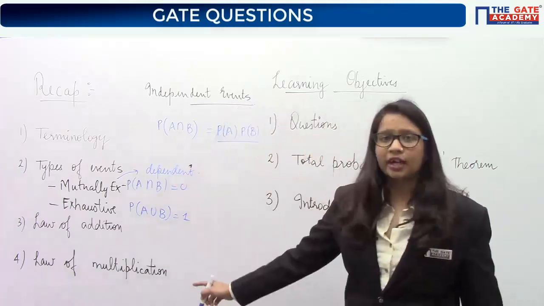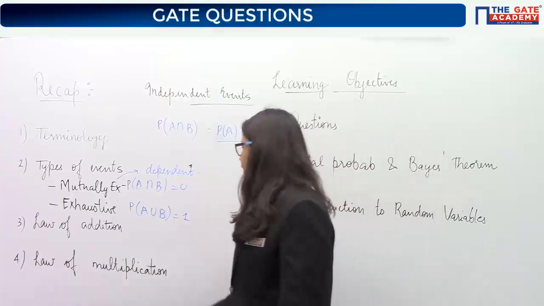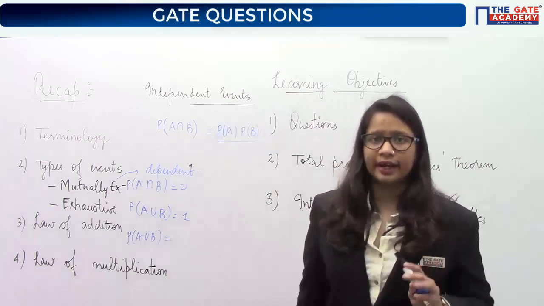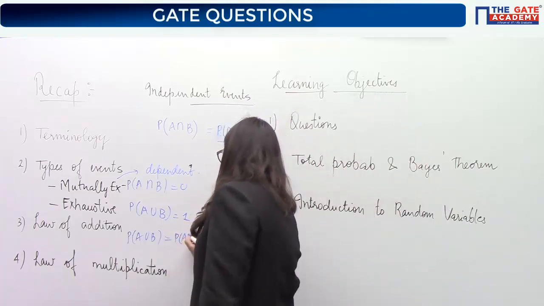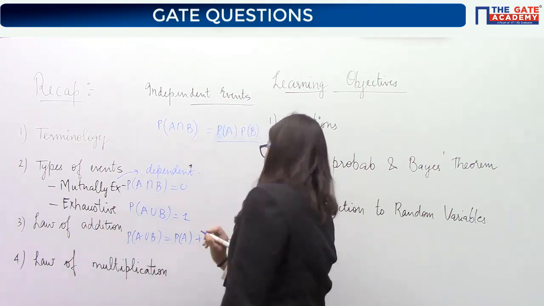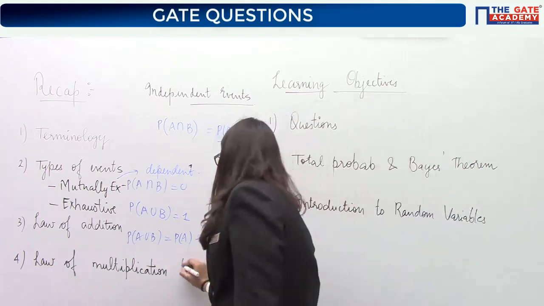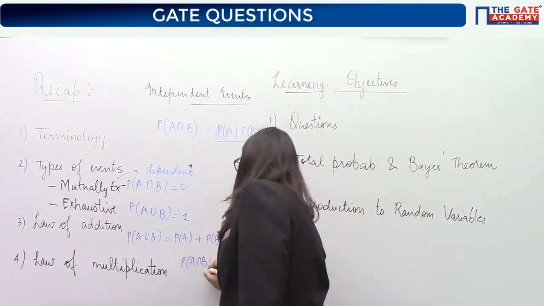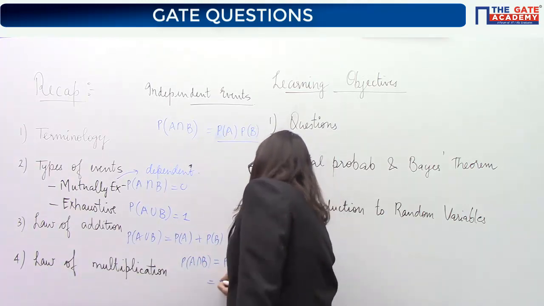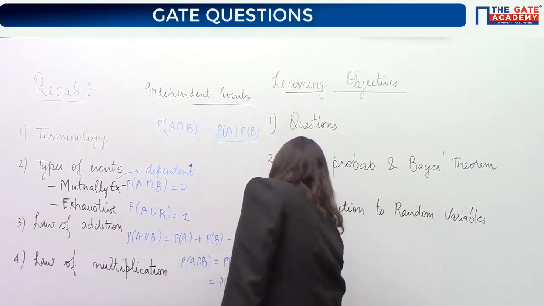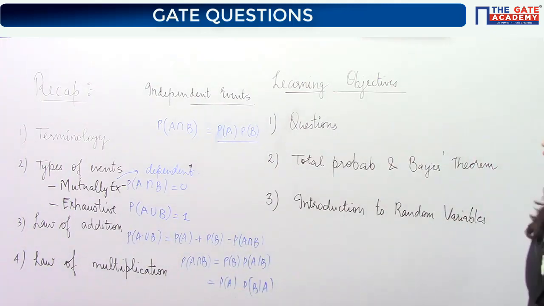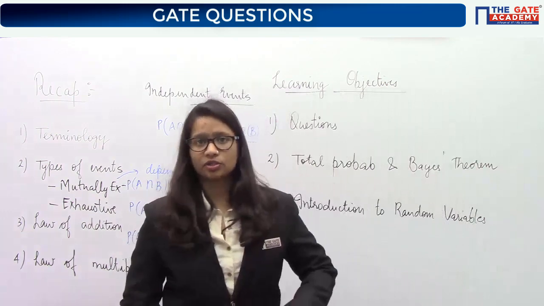After that we studied the law of addition of probability, and from there we calculated the value of A union B for any two general events. It was found to be PA plus PB minus PA intersection B. Then we studied the law of multiplication, where we use the concept of conditional probability, and we wrote this as PB into P A given B, or similarly PA into PB given A. We discussed all these things in the last class, and we started solving some questions on these concepts.